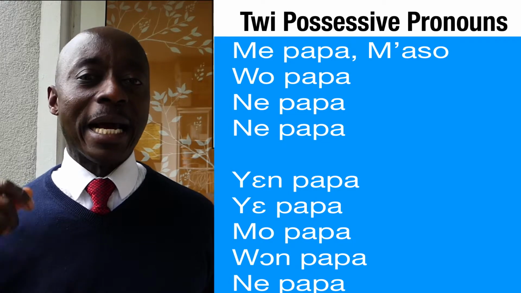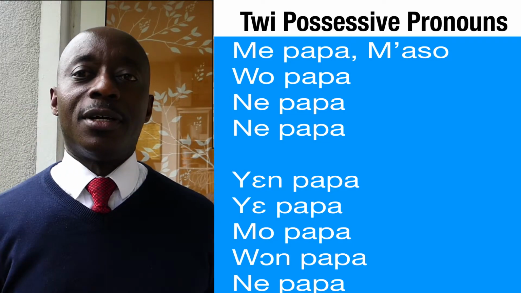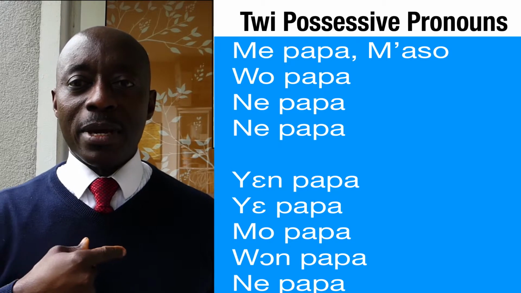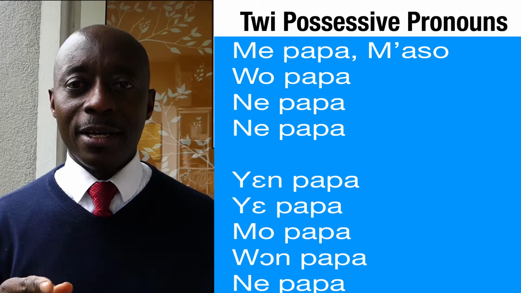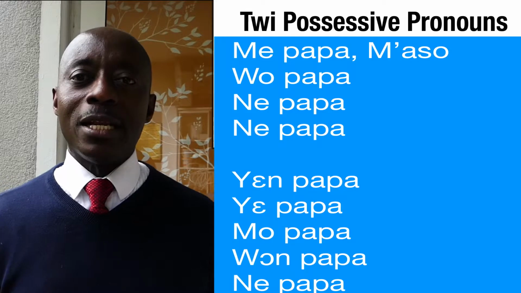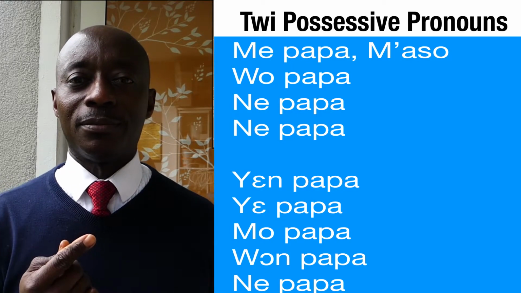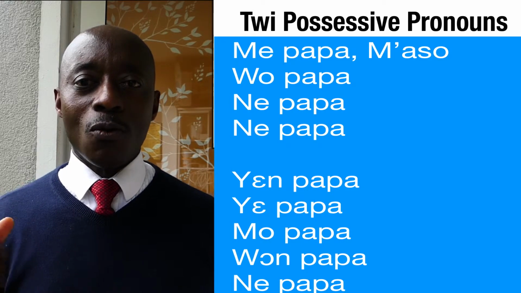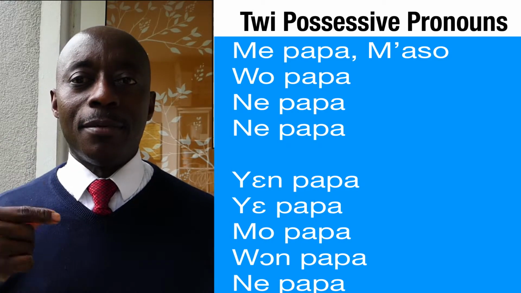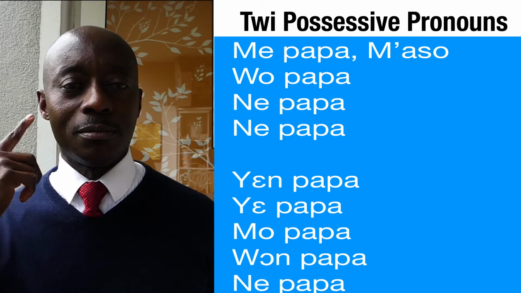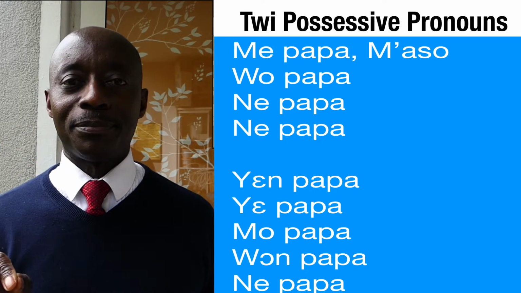If I want to say my ear, this is what happens. The e in me will be eliminated and replaced with an apostrophe. So my ear, me ason, will become m'ason, written together.